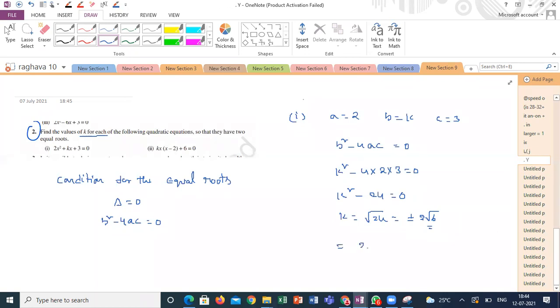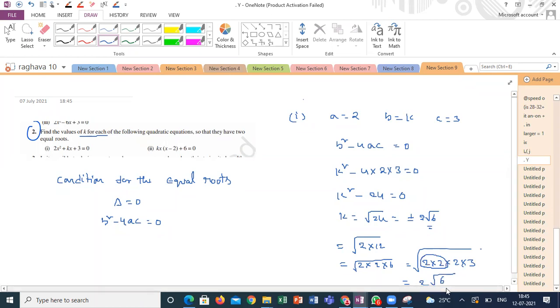24 can be written as 2 into 12. Again, 12 can be written as 2 into 6. Again, 6 can be written as 2 into 2 into 3. I can take only one set of 2 out. That's the reason it is 2 root of 2 into 3, that is, 6. Or you can leave it as plus or minus root 24. That is also a final answer. Don't worry if I want to write it as a mixed number.